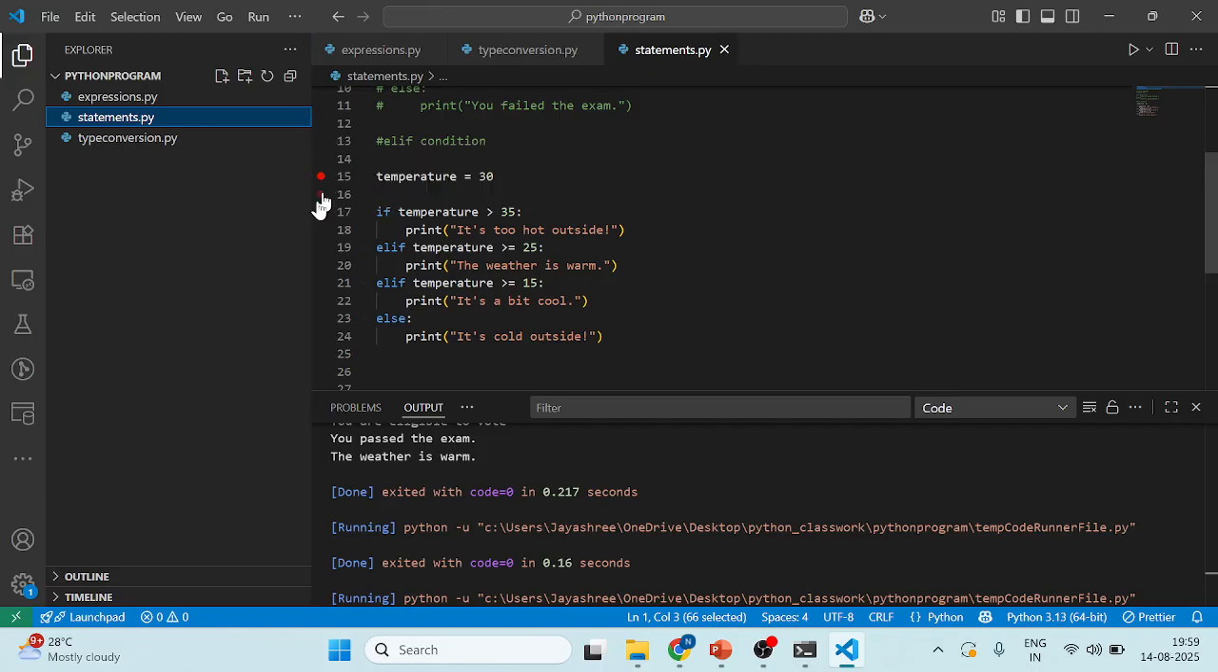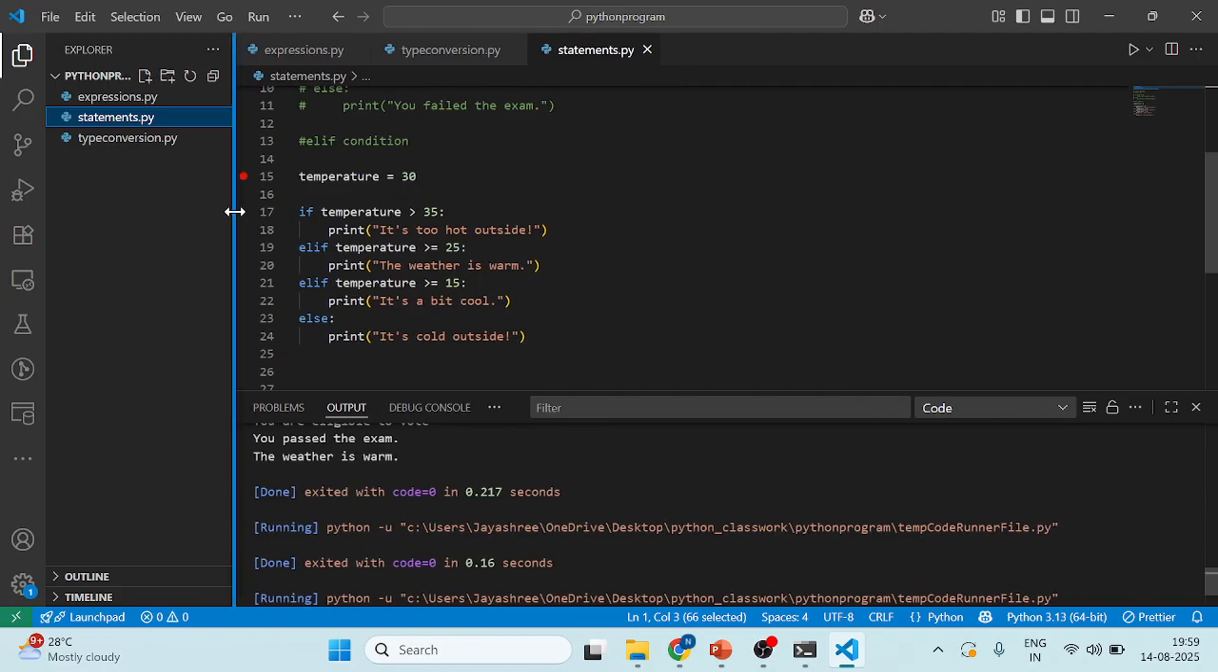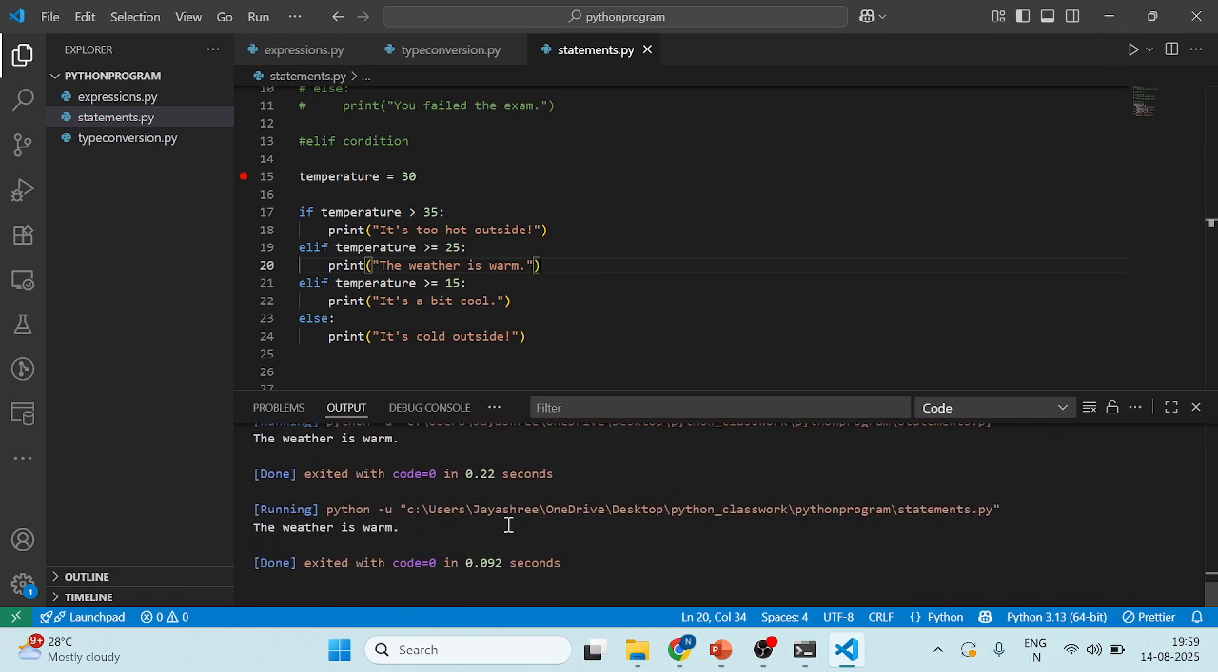The red color lines will be the debugging points, guys. Yeah, the weather is warm is printing here. So what happened here, if, else, elif, temperature is greater than 25, so the weather is warm is printing here. Are you getting my point? It is checked in sequential order, and only the condition that is satisfied will print, so that's why it is printing.